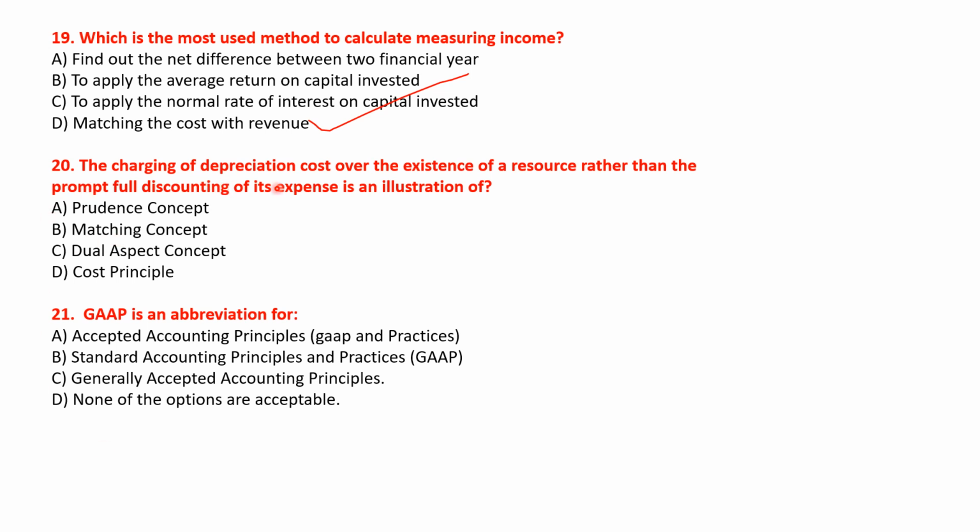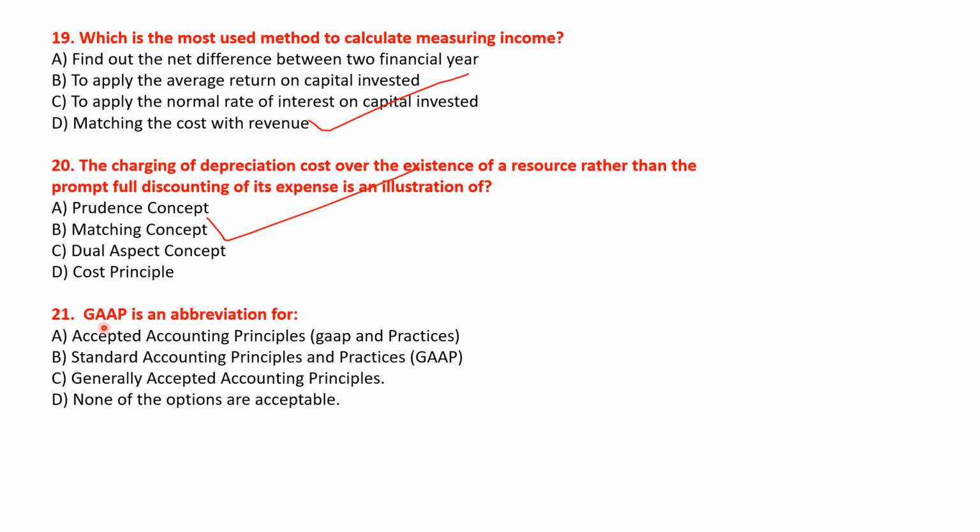The charging of depreciation cost over the existence of resources rather than the prompt full discounting of its expense is an illustration of which concept? The options are: prudence concept, matching concept, dual aspect concept and cost principle. Okay, so the right answer will be option B, matching concept. Okay.